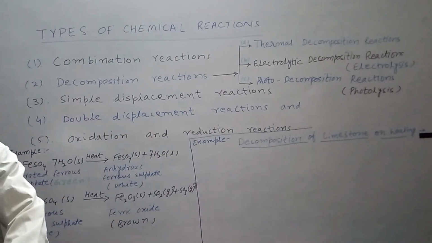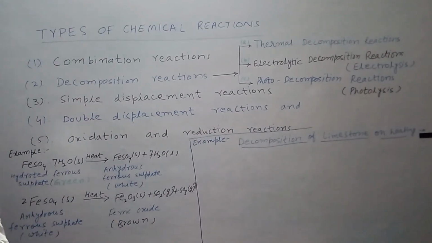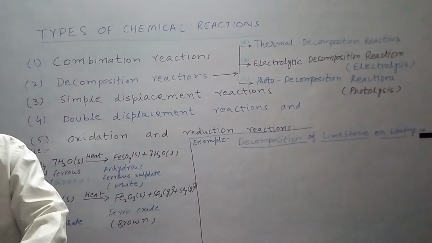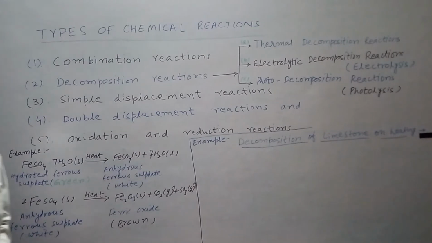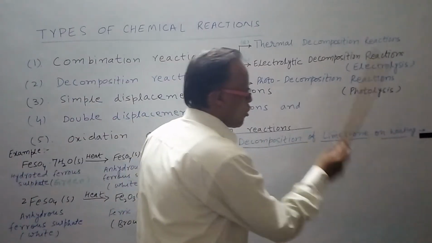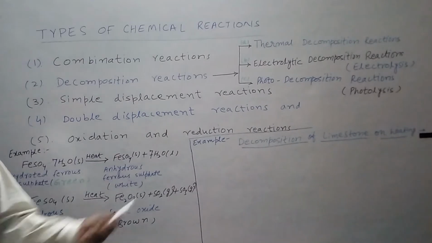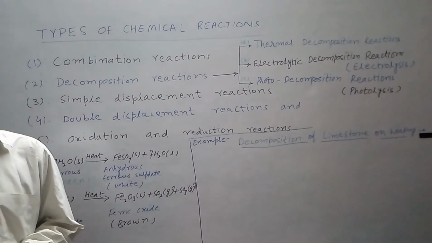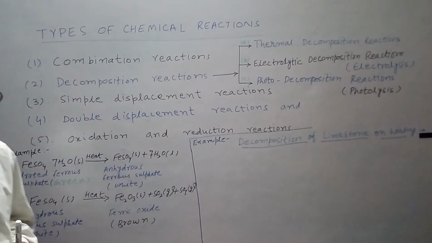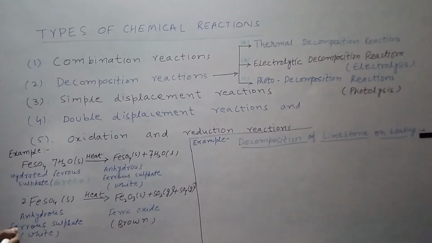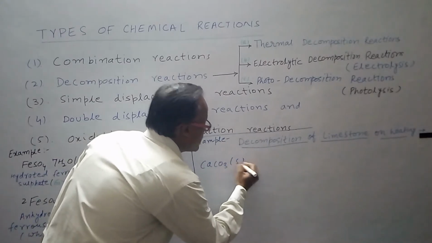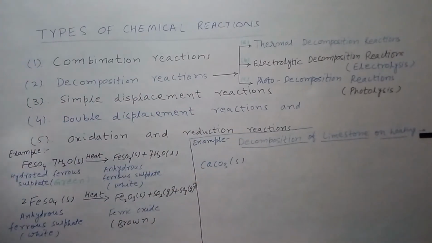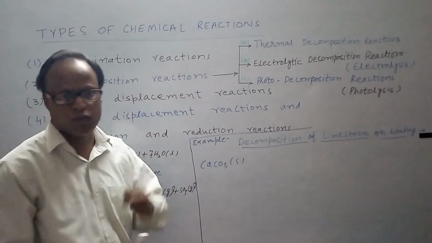We take an example of thermal decomposition reaction. A simple example of thermal decomposition reaction is decomposition of limestone on heating. When we heat the limestone, it is decomposed into quicklime. So what is the formula of limestone? It is CaCO3. Formula of limestone is CaCO3. It is in solid form.